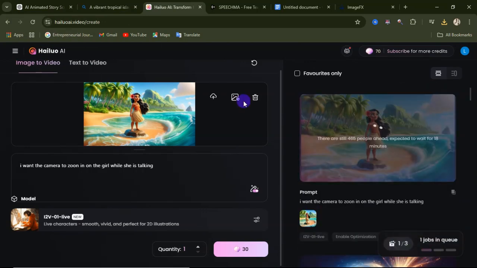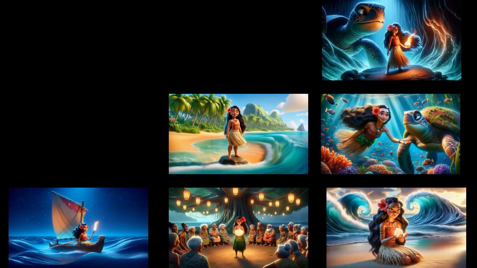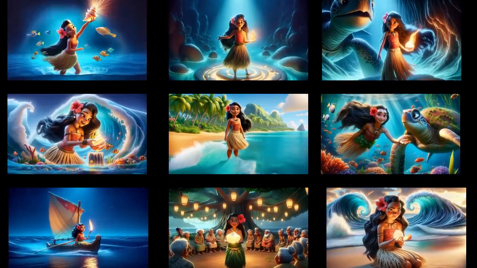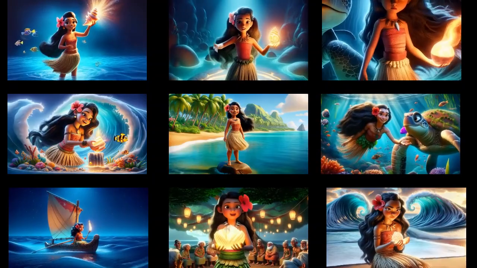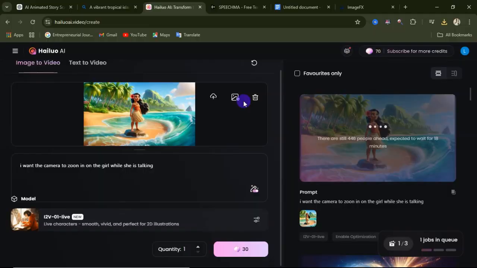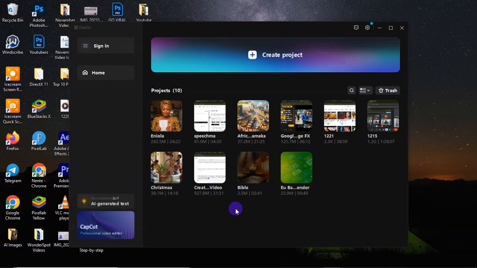After animating all my images for each of my scenes, this is the outcome of all the videos I've just animated. Now let's put it together and bring it out as a video using CapCut. So here we are on CapCut. If you don't know what CapCut is, we use CapCut to edit video. It's available on mobile phone. It's also available on your laptop. If you are using your mobile phone, simply go to Play Store and install CapCut.